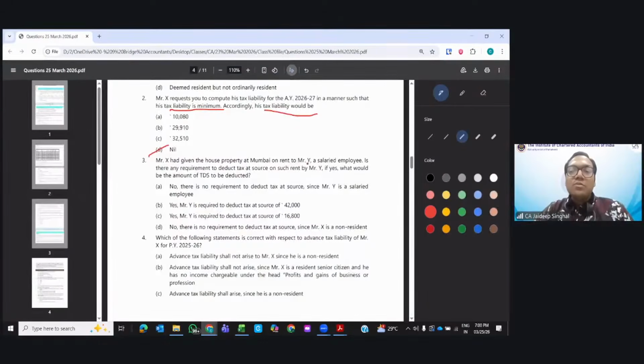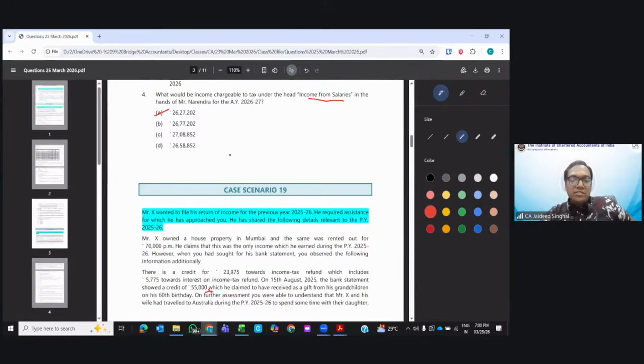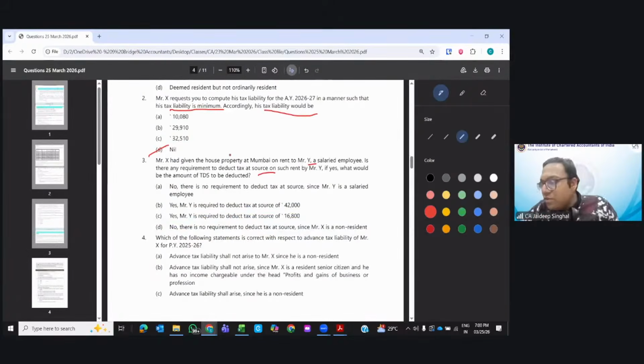Okay, Mr. X has given the house property on rent to Mr. Y, a salaried person. Is there a requirement to deduct the TDS? Will Mr. Y deduct TDS? Rent is 70,000 per month. Again, section 194-IB, very important section, multiple times tested. How much will be the TDS? 70K into 12. How much is the rent? Total rent is 8 lakh 40,000. You take the 2% of it. How much will it come? 16,800.